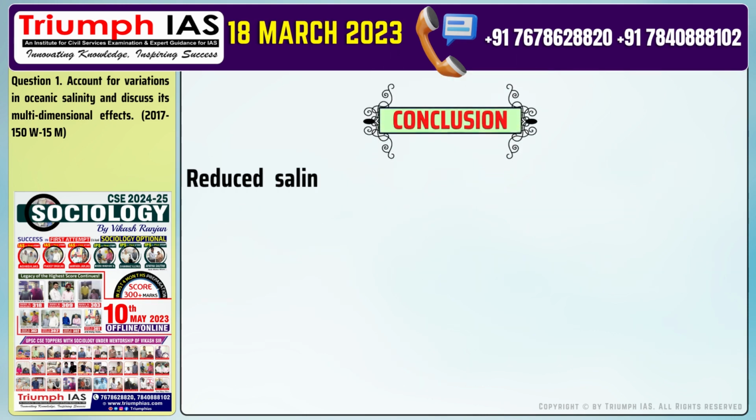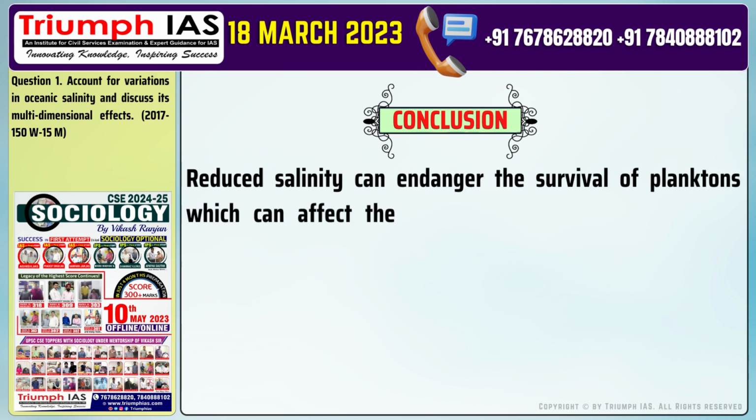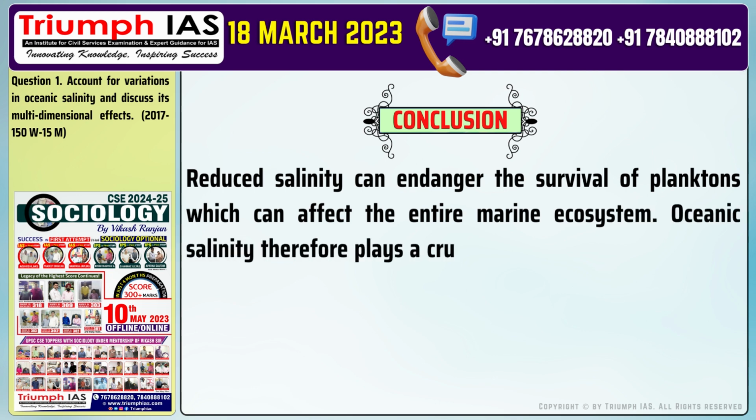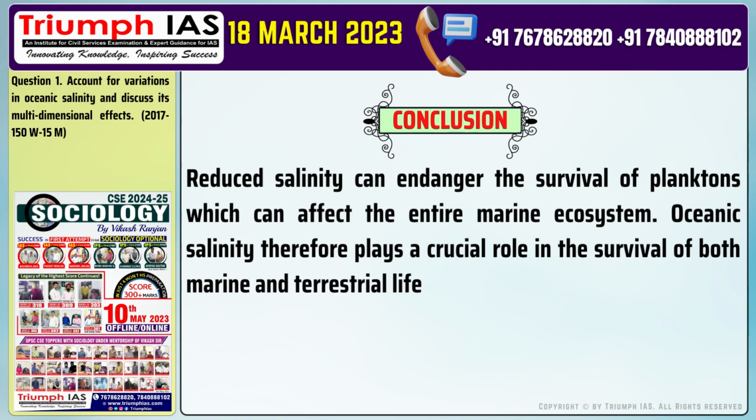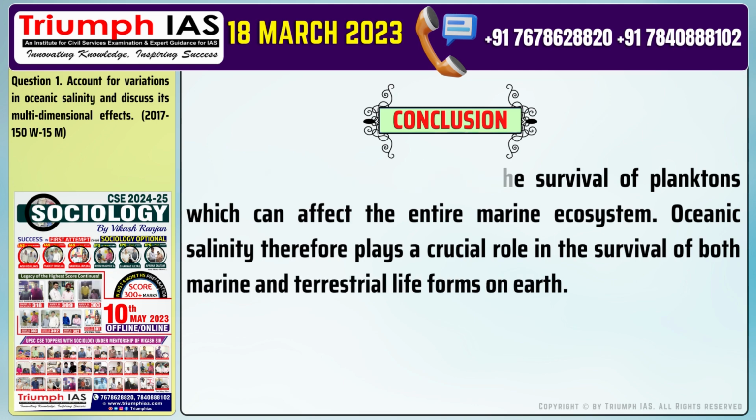The conclusion of the answer is: reduced salinity can endanger the survival of planktons, which can affect the entire marine ecosystem. Oceanic salinity therefore plays a crucial role in the survival of both marine and terrestrial life forms on Earth.